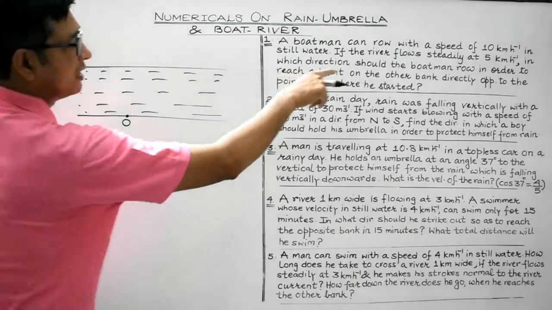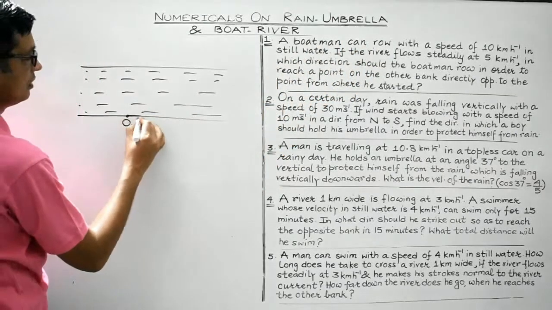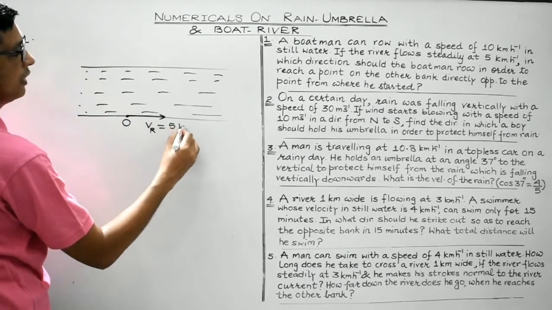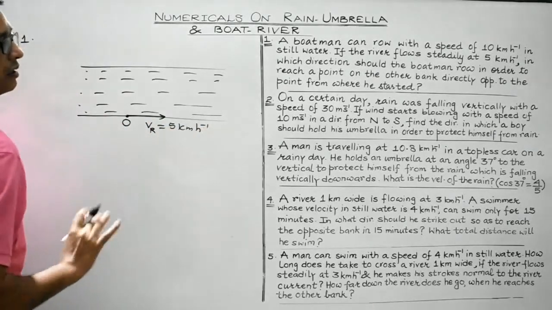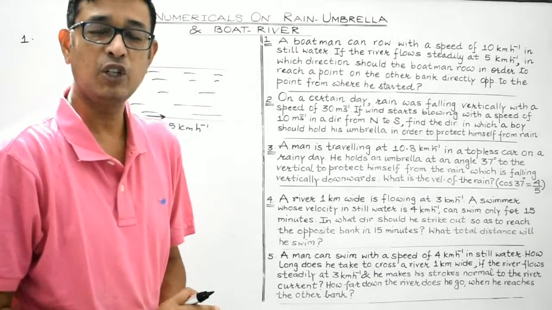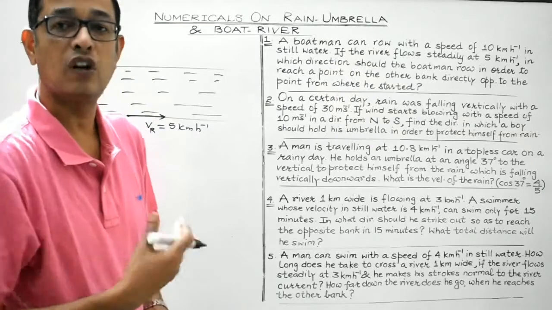And the river flows steadily at 5 km per hour. The velocity of the river is 5 km per hour. It's given. A boatman can row with speed of 10 km per hour in still water.